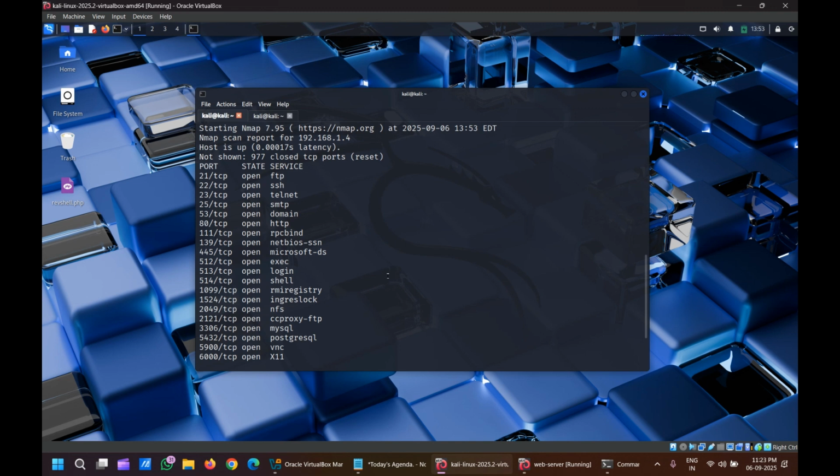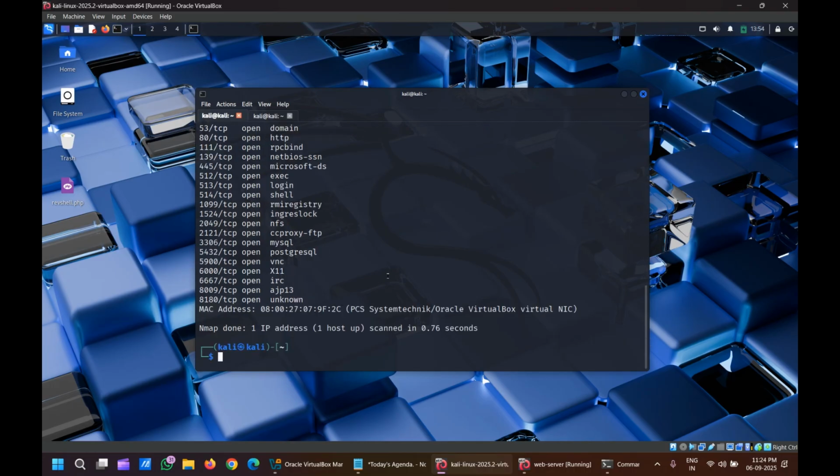If any interviewer asks you what the switch means in the nmap command, the switch can be used to know the version disclosure, to know the service version for any IP.